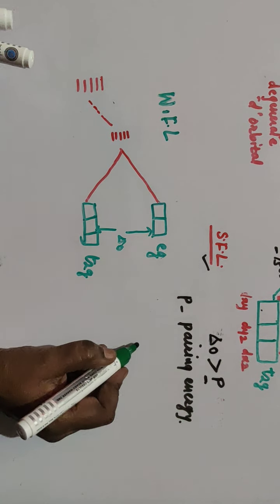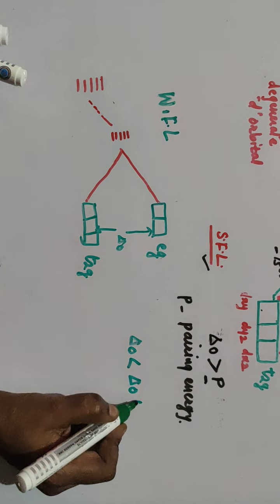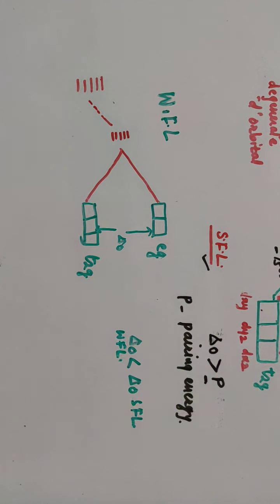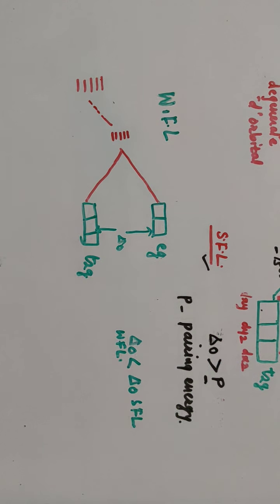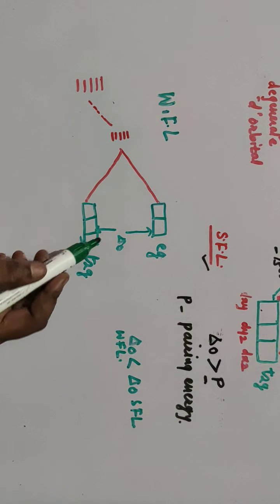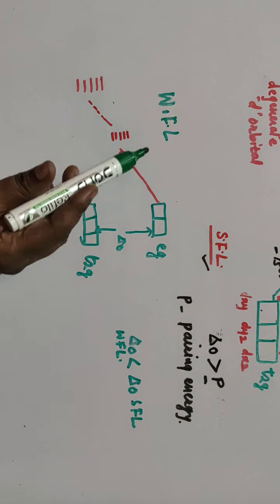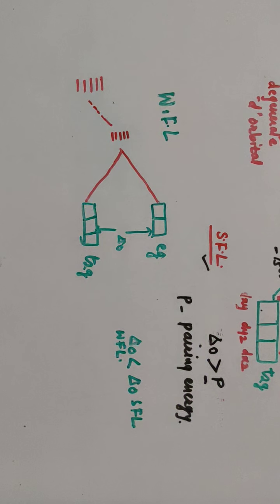So the delta 0 of a weak field ligand is less than the delta 0 of a strong field ligand. That means the difference between EG and T2G is smaller than the difference between EG and T2G in case of strong field ligands. And so the energy difference between EG and T2G, that is delta 0 in case of a weak field ligand, is less than the delta 0 of a strong field ligand.